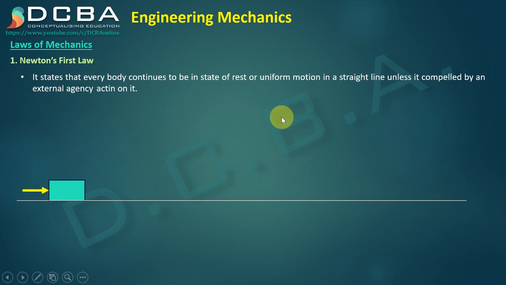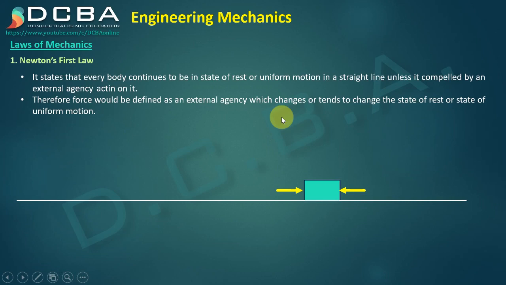The moment a force acts on it, it will start a motion, and it will continue to be in motion unless there is another force that is acting on it, which changes its path of motion, which changes the path of its trajectory, or which completely stops that particular body or that object, right? So this is what Newton's first law says.